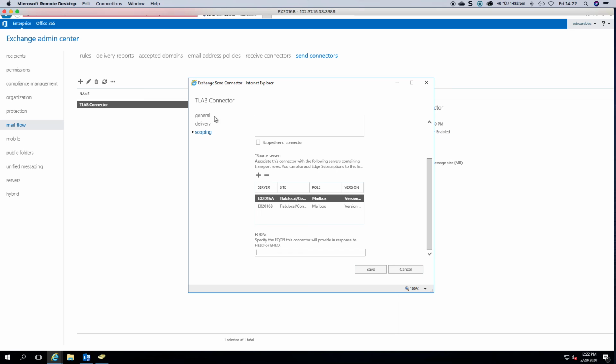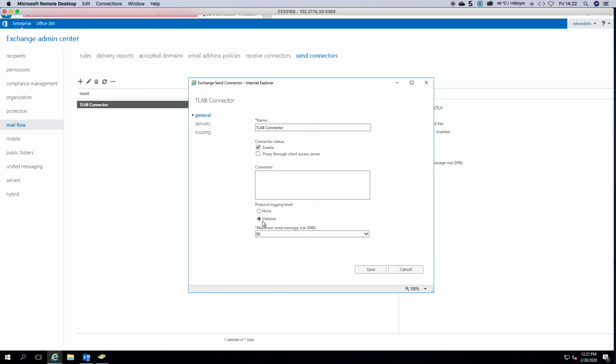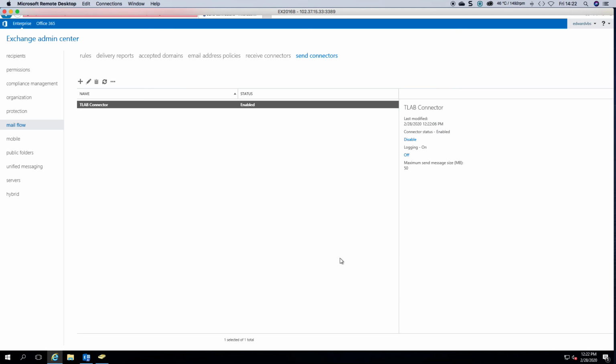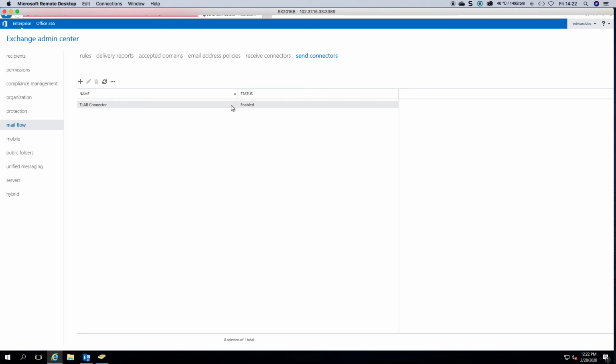So because I've made changes to the size of the connector and logging, you'll click save, and if you had to refresh, you would see now that logging is showing on. And that's pretty much how simple it is.